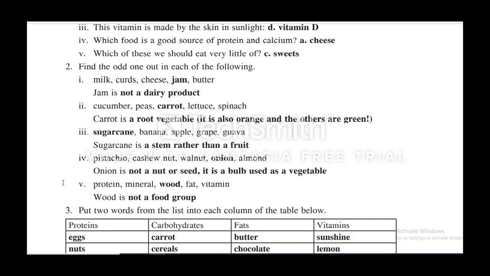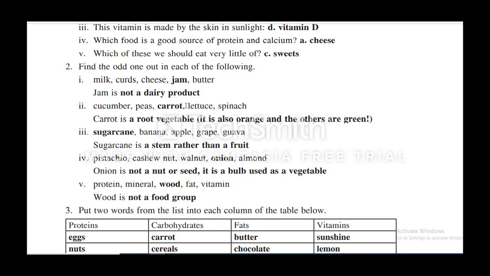Find the odd one out in the following. Odd means strange one. So milk, curd, cheese, jam, butter. Milk, curd, cheese and butter are healthy food, while jam is junk food. In the list of healthy food, jam is the odd one. Jam is not a dairy product.